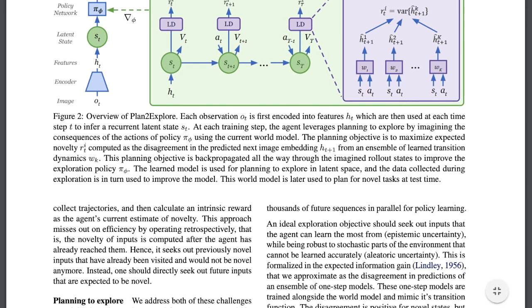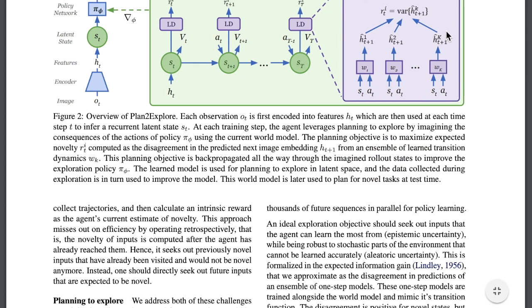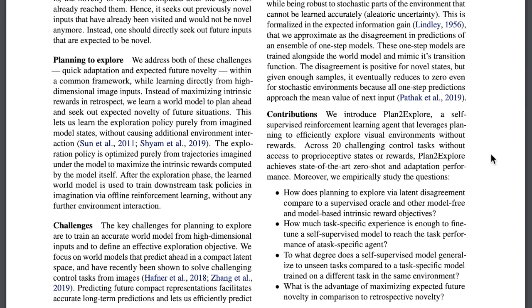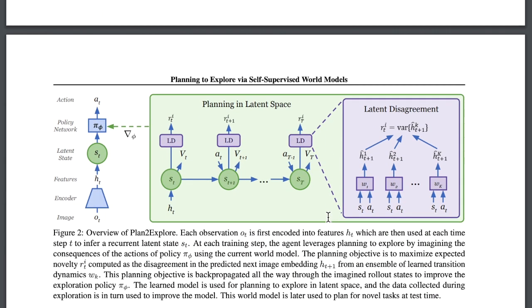This is done in a similar way as self-supervised exploration via disagreement, where the uncertainty of an ensemble of predictions is used as the signal for novelty. So if multiple transition models predict very different transitions for a state-action pair, the agent in the real environment will visit it in order to improve its world model and seek novelty. This is a significant distinction between most exploration approaches that calculate novelty retrospectively. This approach seeks out novelty, rather than evaluating novelty based on what it's already run into.